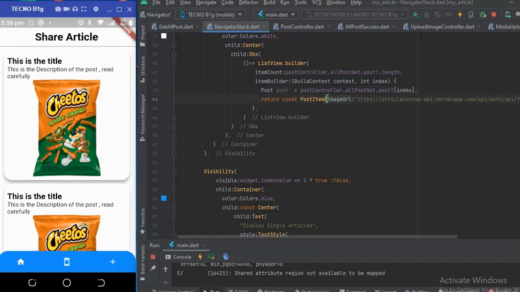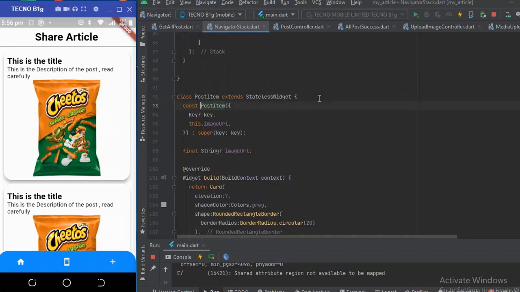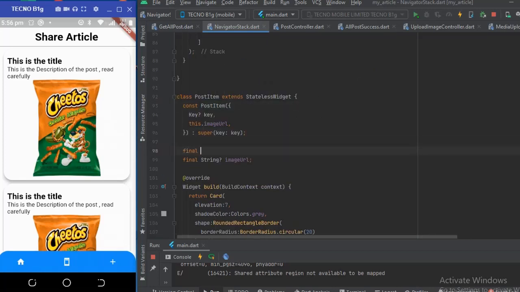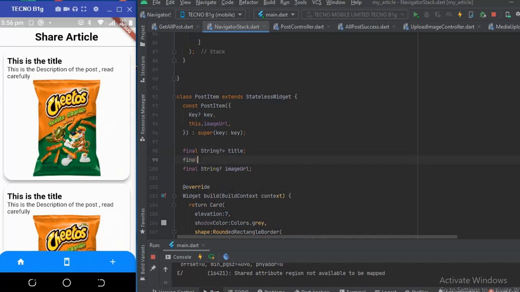So in here, let's go to the post item. I'm going to create 3 strings. Final string, I'm going to call this title, and final string, I'm going to call this description, right?